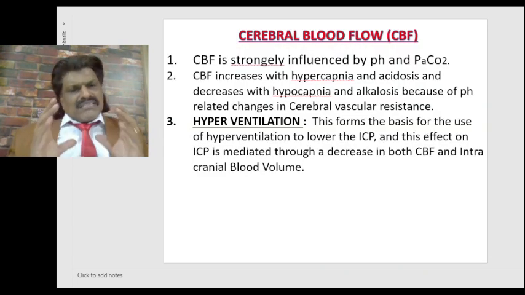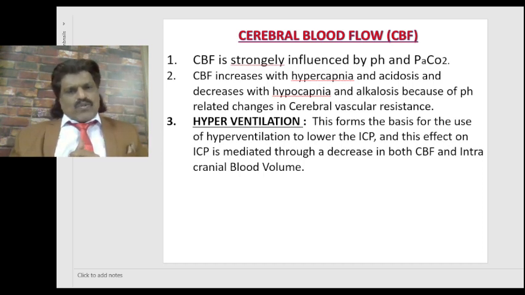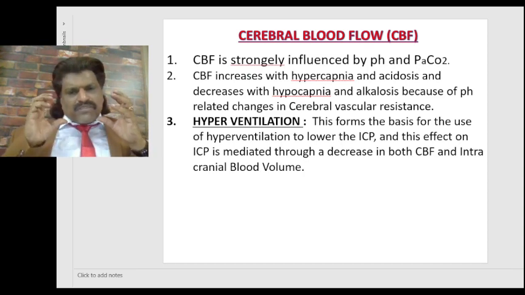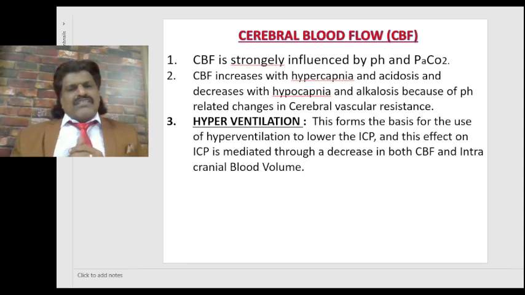So this cerebral blood flow is strongly influenced by pH and PaCO2. The cerebral blood flow increases with hypercapnia and acidosis and decreases with hypocapnia and alkalosis because of pH related changes in cerebral vascular resistance. Hyperventilation forms the basis for the use of hypocapnia to lower the ICP, and this effect on ICP is mediated through a decrease in the cerebral blood flow and intracranial blood volume.